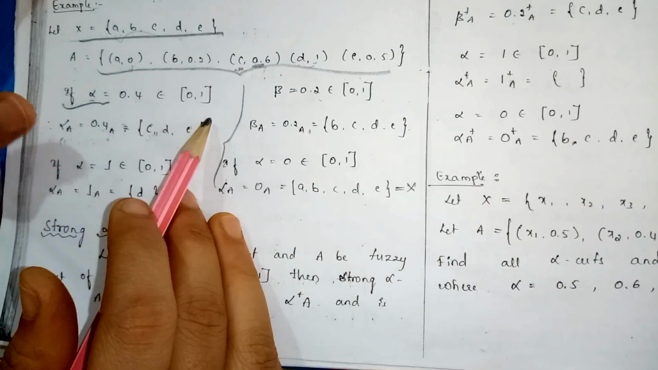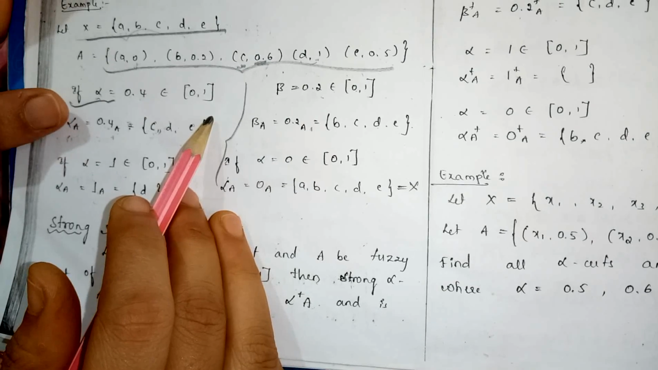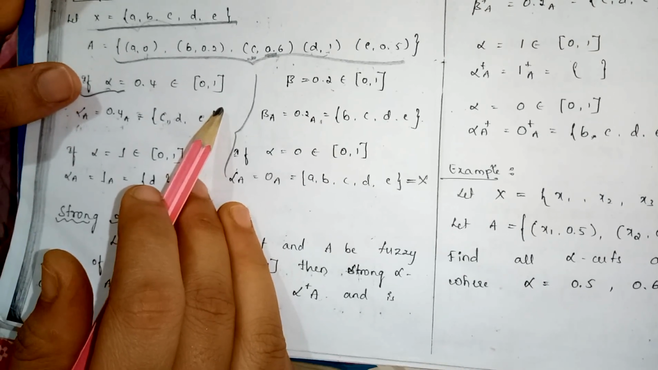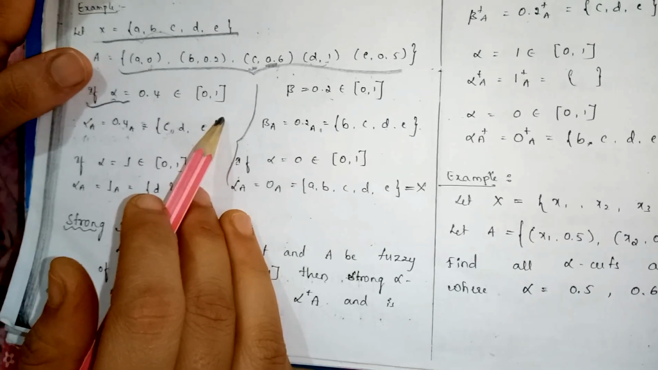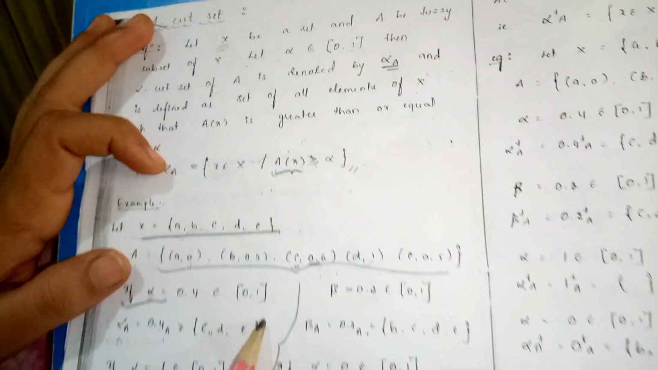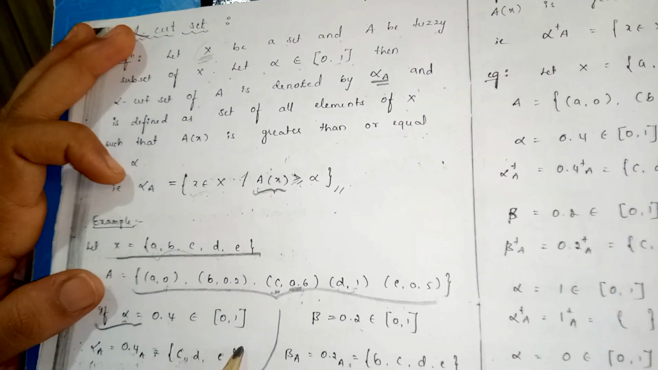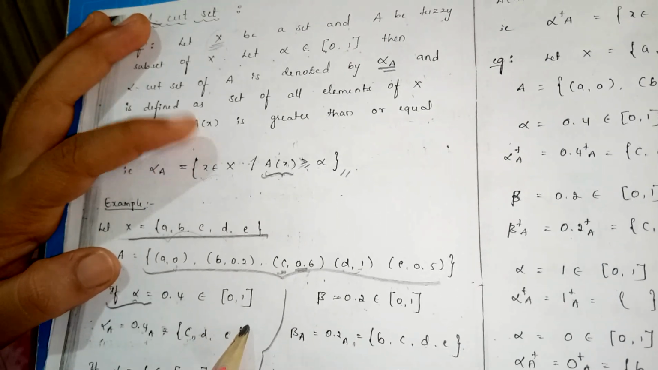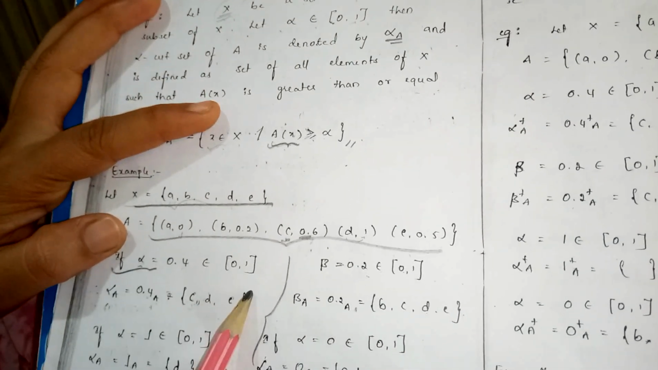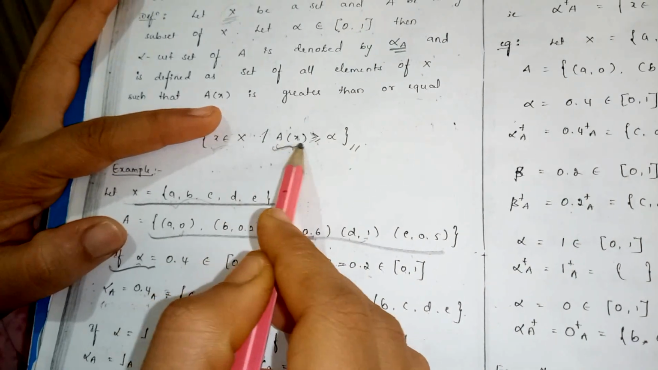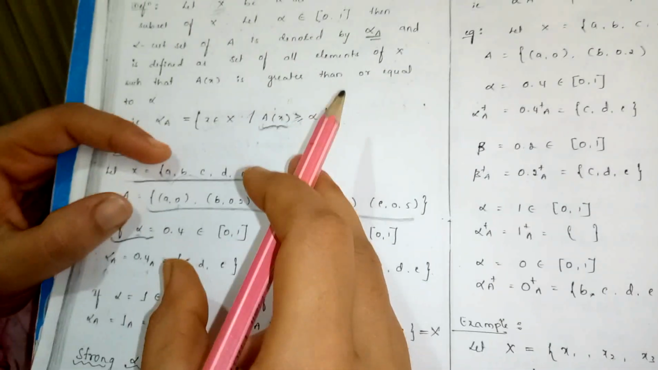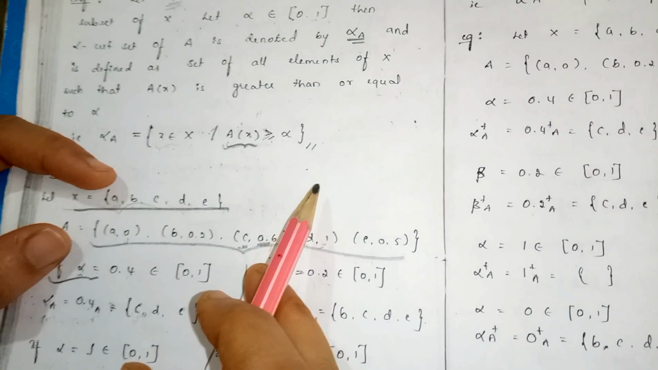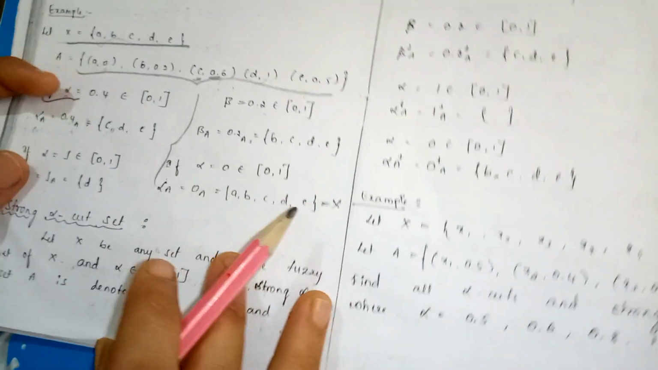This is the definition and example. What is the definition of the alpha cut set? X is the main set, A is a fuzzy subset of X. The value of alpha belongs to the closed interval [0, 1]. Then the alpha cut set is denoted by alpha A. Alpha A is equal to {x belongs to X such that A of x is greater than or equal to alpha}. This condition is very important. This is the definition and example of the alpha cut set. Similarly, the same concept applies to the strong alpha cut.